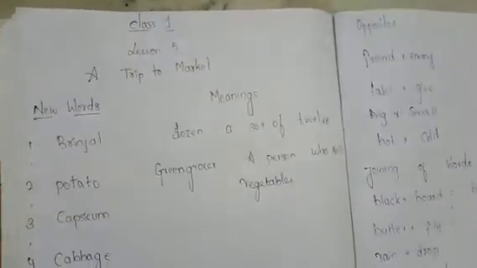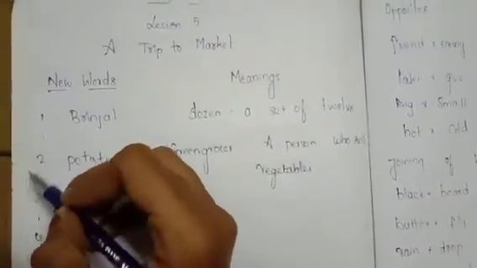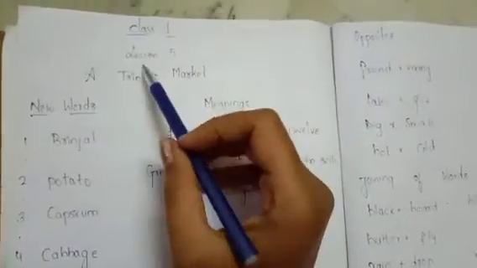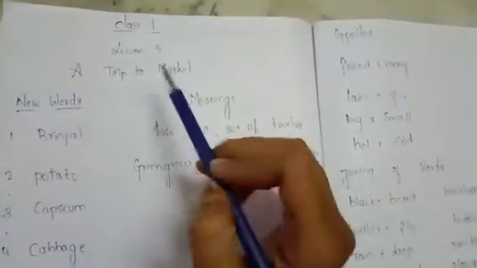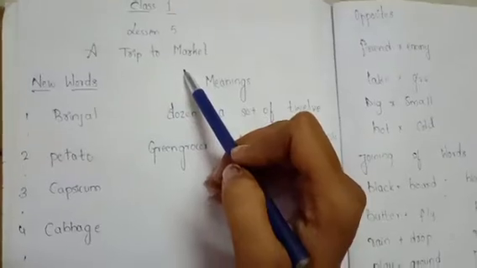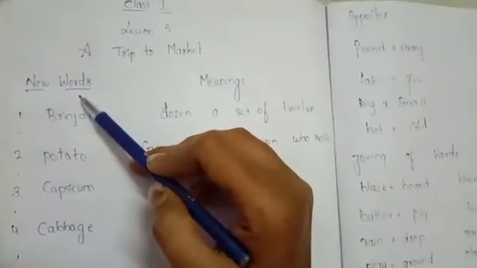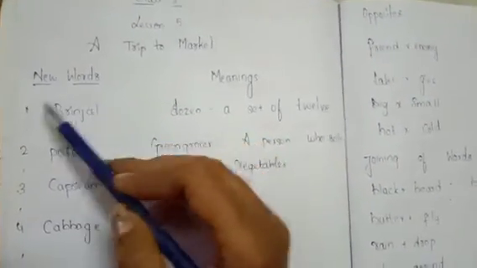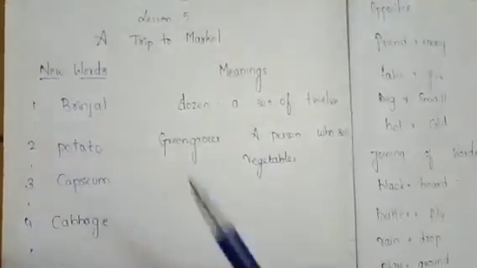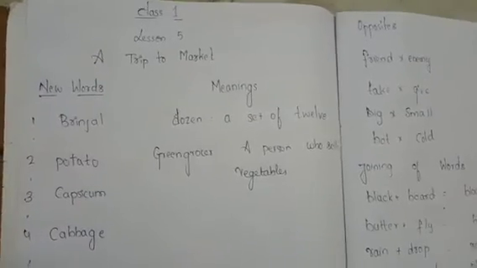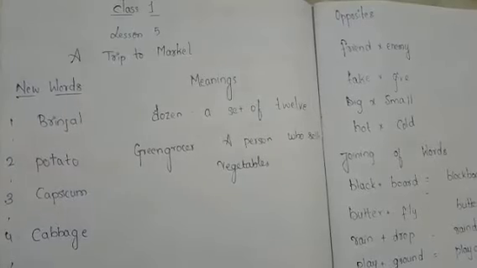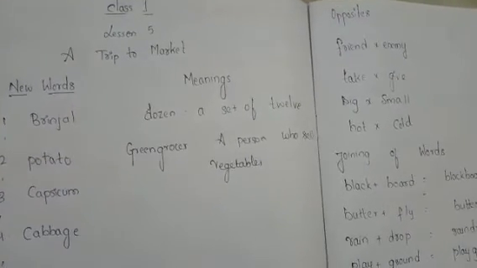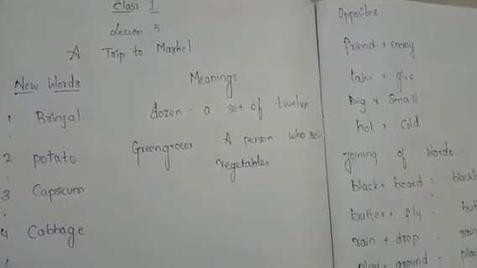How do you have to write? By leaving a line. First you have to put the heading as lesson 5, a trip to market. After that you have to keep the heading new words. After that you have to leave a line and you have to write very neatly. I have put these pictures on our school app in the assignment section. Okay, in the assignment icon of English you have to search for these pictures.